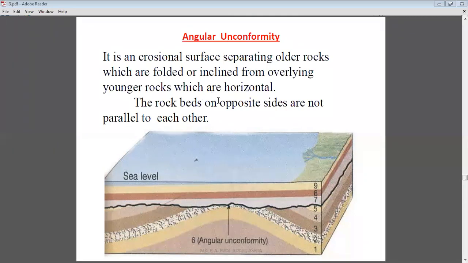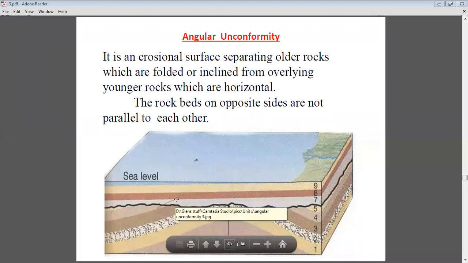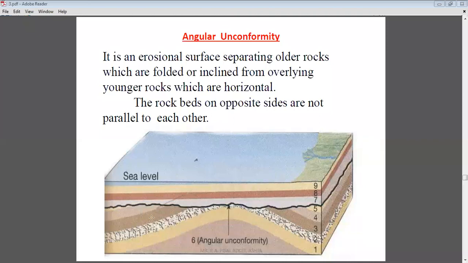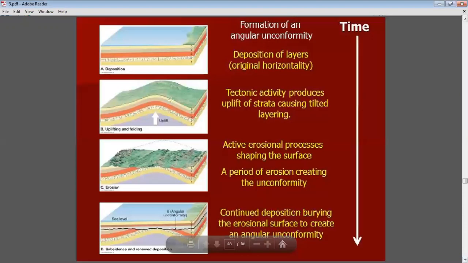The rock beds on opposite sides are not parallel to each other. When you look here, above and bottom rocks, meaning younger and older rocks, when you observe, they are not parallel to each other. So when such features are seen where older and younger rocks are not parallel to each other, then such unconformities are considered angular unconformities. So this is the process of formation of angular unconformity. We have discussed it earlier.